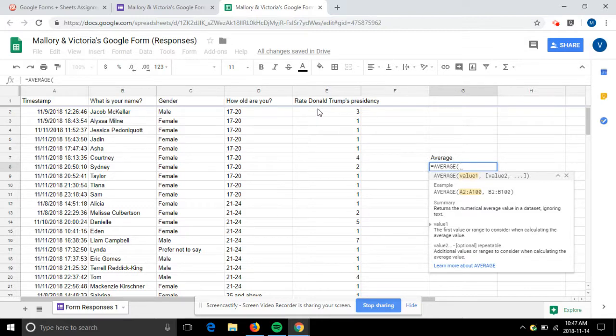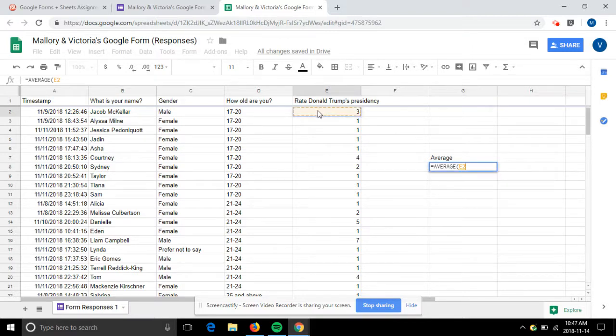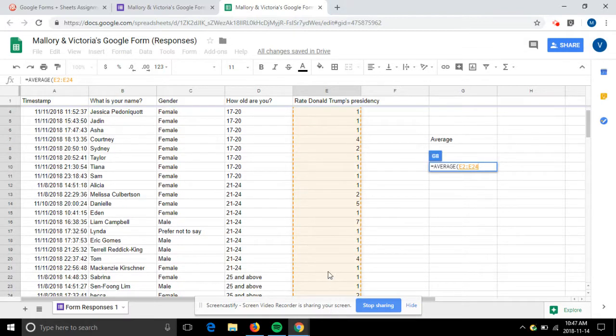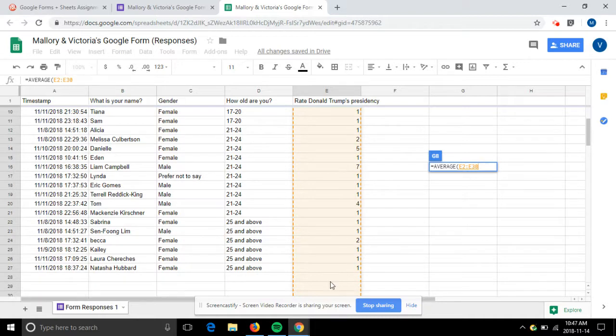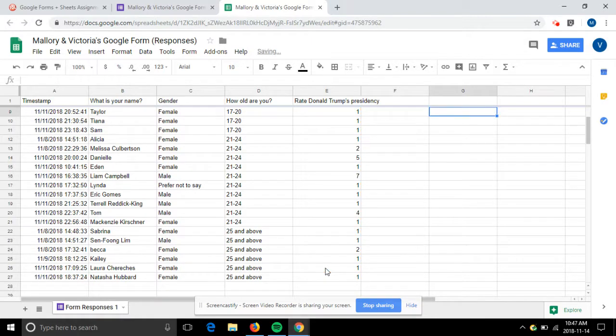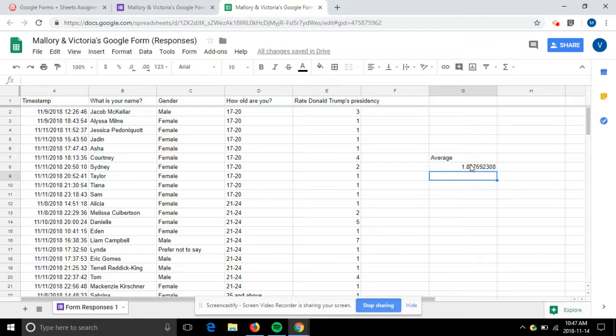We will click over here on column E, section 1, 2, and drag it all the way down to the end, which should be section 27. Yep, right there. We end that with a bracket and press enter. That should give us our beautiful average up here. It shows that most people voted between 1 and 2, closer to 1, and 1 being, once again, terrible.